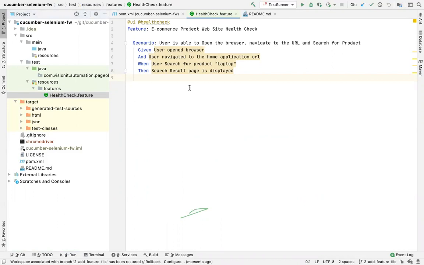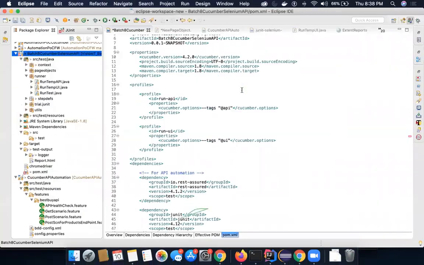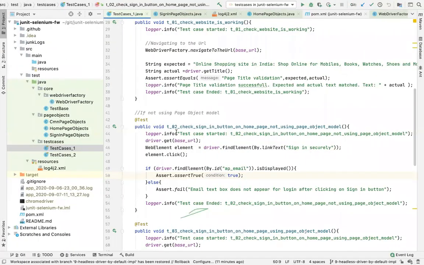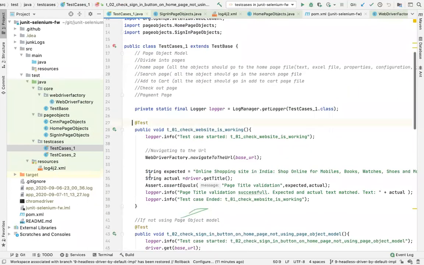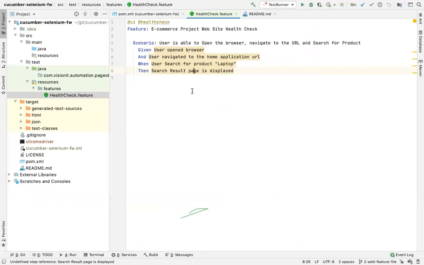Now in the last session, I tried explaining this to you. I will explain this again. What I want to do with this Cucumber framework is write a test case. I'm using this to write a test case. Or in this Cucumber case, I don't call it a test case. I call it a scenario. So what was a test case for you in JUnit, what was a test case for you, is actually your scenario here.